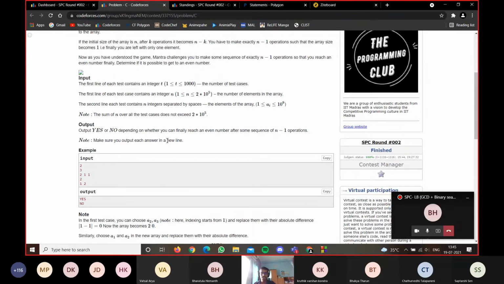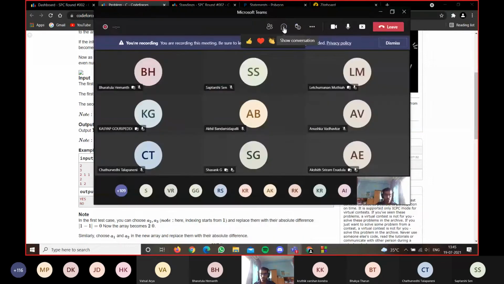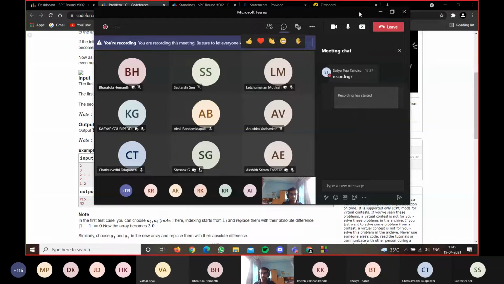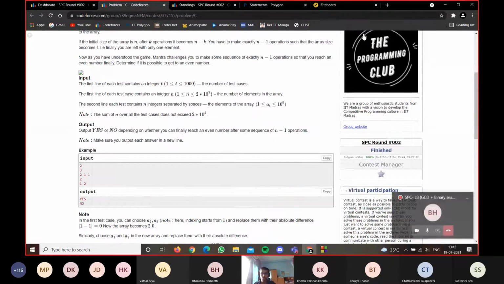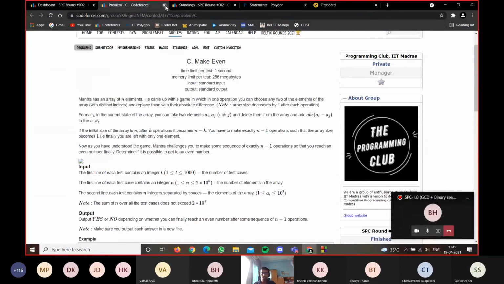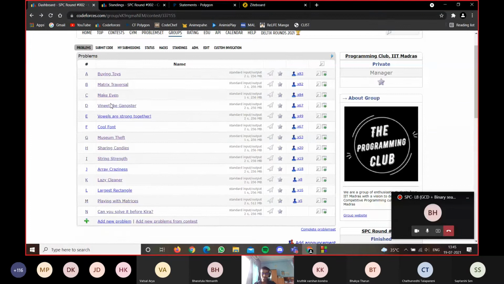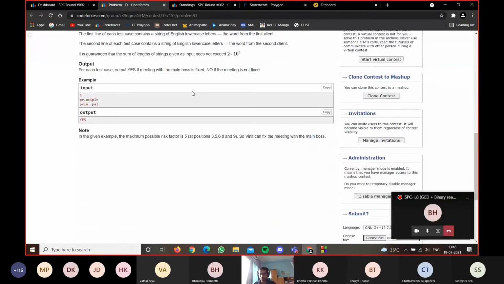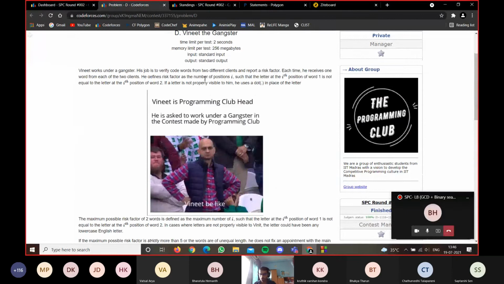Or you wrote some code and didn't pass? And for B and C, you can just use the regular integer variable. Constraints A goes from 1 to 10 power 9. So any doubts? No one has raised hand, and there's nothing in the chat as well. So I am assuming you guys got the solution. If I'm going a bit too fast, you can tell me. I'm just going fast so that we can complete more problems discussion. If you want me to slow down, or if you have any queries, do put it in the chat, or you can tell me, right?